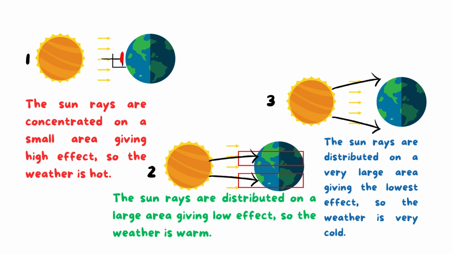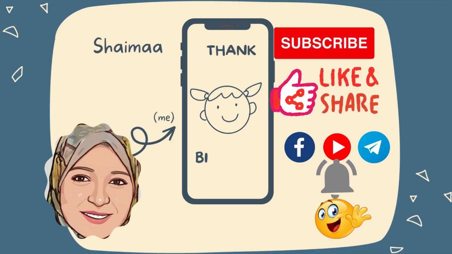But if the sun rays fall on the Earth's surface very inclined or very slanted, that means it will distribute on the largest area and the effect will be very low. So this weather will be very cold. Okay, with these points, we finished this part. This part is very important. Please focus on it.